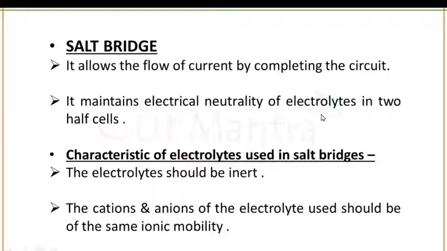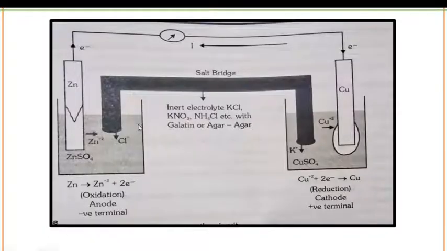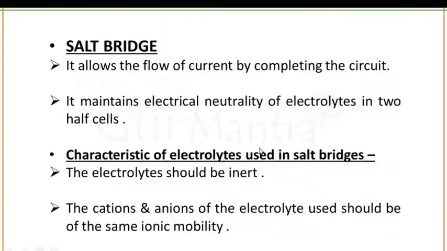If we talk about the characteristics of the electrolyte used in a salt bridge, the electrolytes should be inert. Means the electrolytes used in a salt bridge, for example KCl, KNO3, NH4Cl with gelatin or agar-agar, should be inert, means they should not react with any other compound present in that solution. The cations and anions of the electrolytes used should be of the same ionic mobility. This was about the salt bridge.